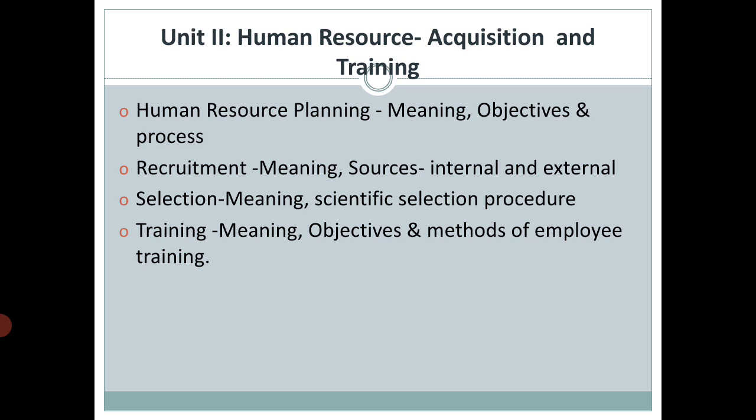There are different types of methods used to train the employee in a proper way. Because why does the organization impart training programs? To make that person perfect.